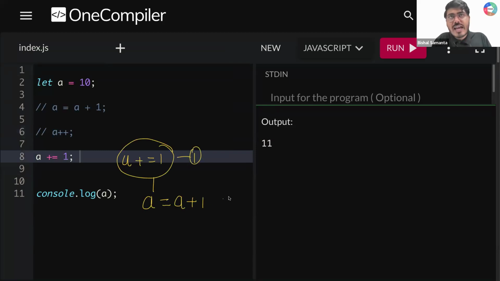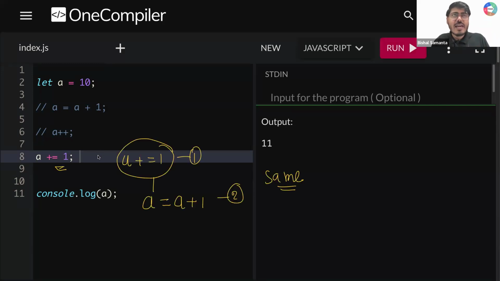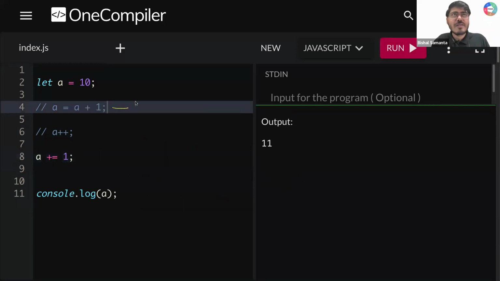So this 1 and this 2 both are nothing but the same operation that you are doing. So A plus equal to 1. Now if I run this thing, what am I getting? Again, I'm getting 11. So this is your way 3. So this is way 1, this is way 2, this is way 3. क्या ये सबके लिए clear है guys? How you can increment the value of a variable by 1. So these are 3 ways you can increment. This is the normal way, this is the plus plus way, this is the plus equal to way. Is that clear so far, guys?